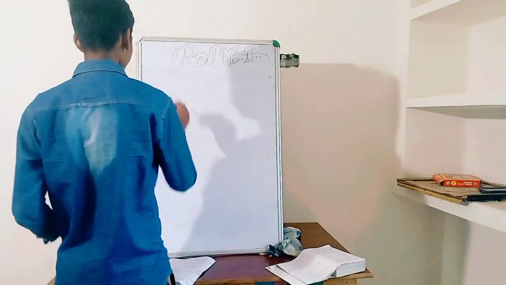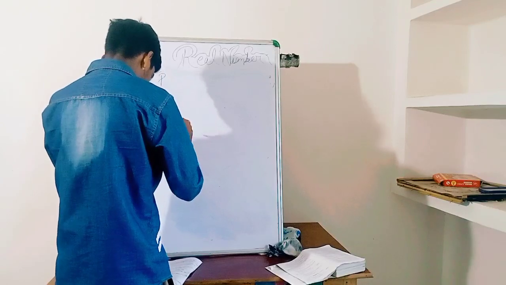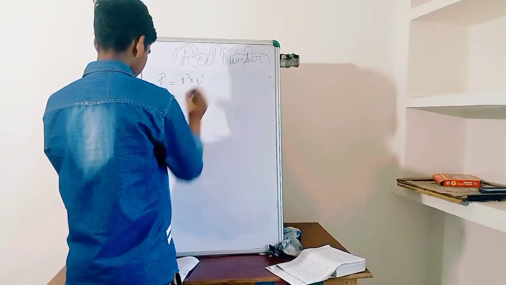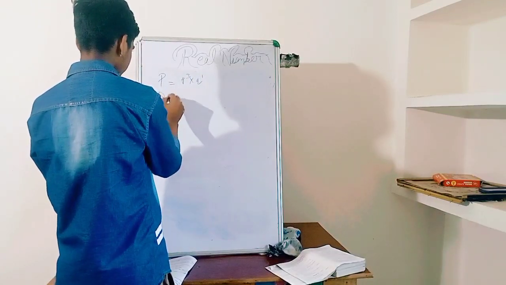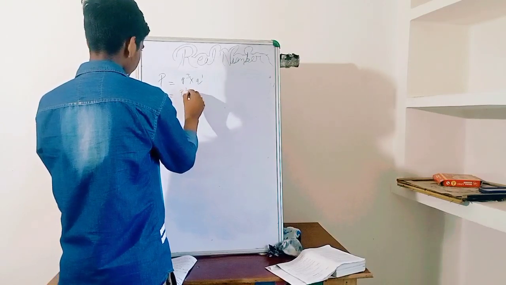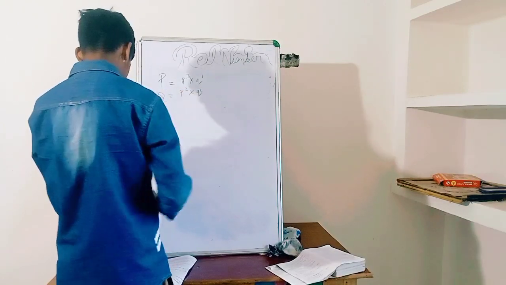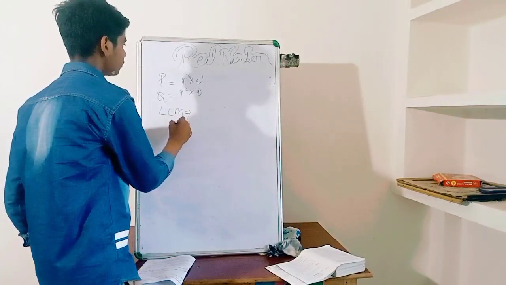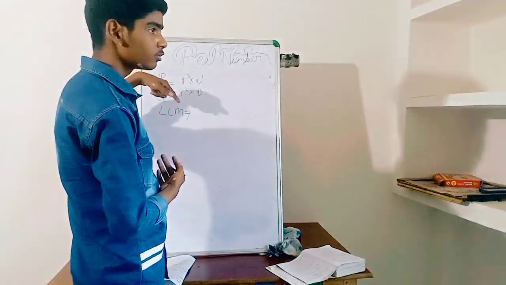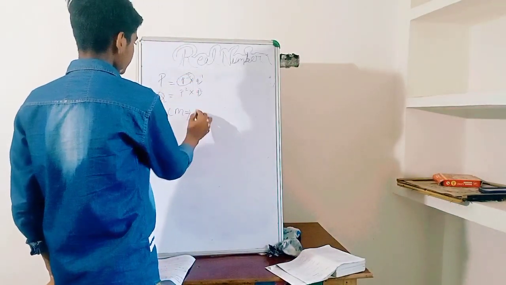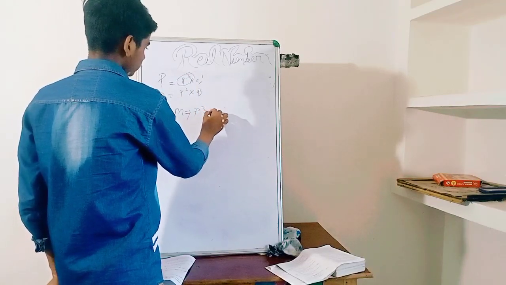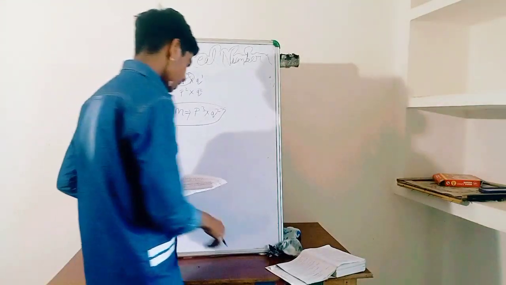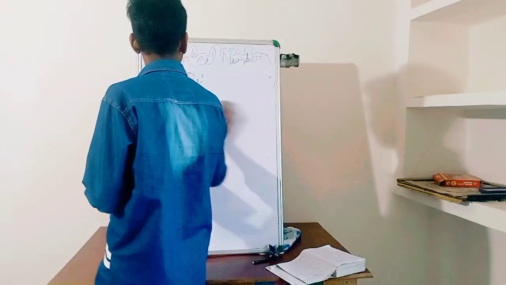So we have P equal to P to the power 3 into Q to the power 1. Now Q equal to P to the power 2 into Q to the power 2. So what is the answer? We have to find the LCM. As I just told you, in LCM we take the greater exponent. P to the power 3 into Q to the power 2 is the right answer of the question. So this question has also been asked in the CBSE 2021 to 2022.